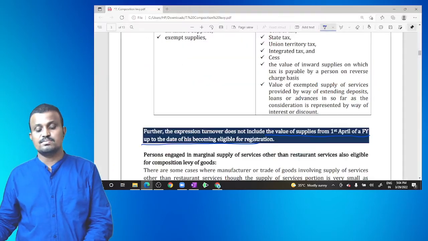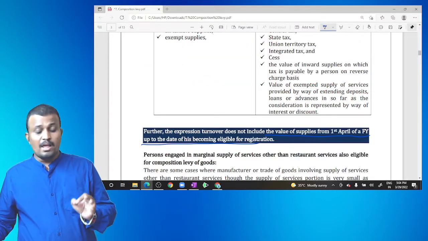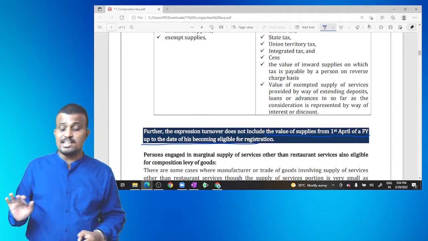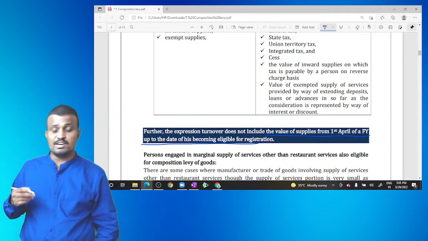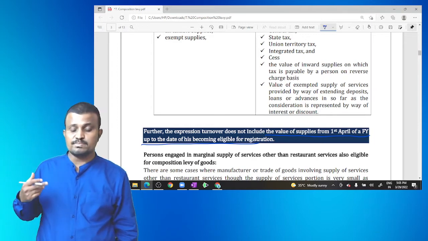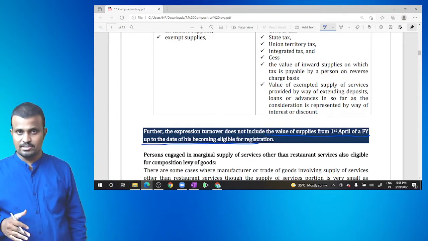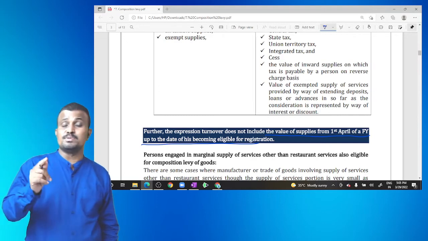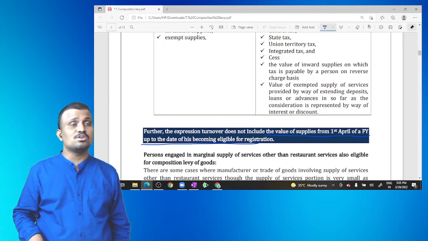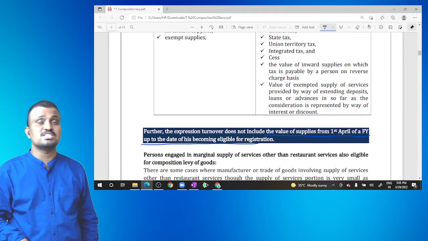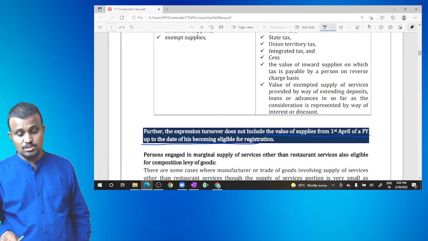Under regular scale. Clear? So while calculating the aggregated turnover, the value of supplies from the 1st April of the financial year to the date of becoming liable for registration are included. But for the purpose of calculation of the payment of tax in the current year, while calculating the turnover, that element is excluded.